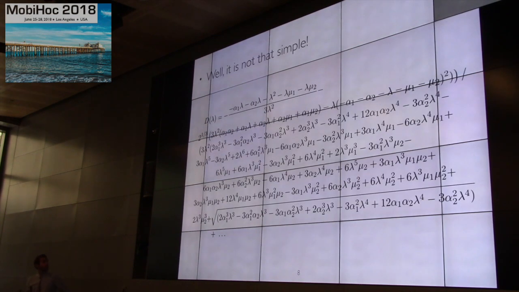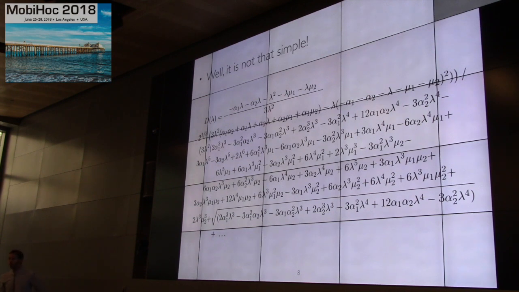The only problem is that it looks like that. And these are only the first lines of the expression for the delay. There are actually dozens of lines like that. And this is actually why it has not been studied that much. This is a simple model, but there has not been that much work on it because the explicit expression of the delay is really complex.